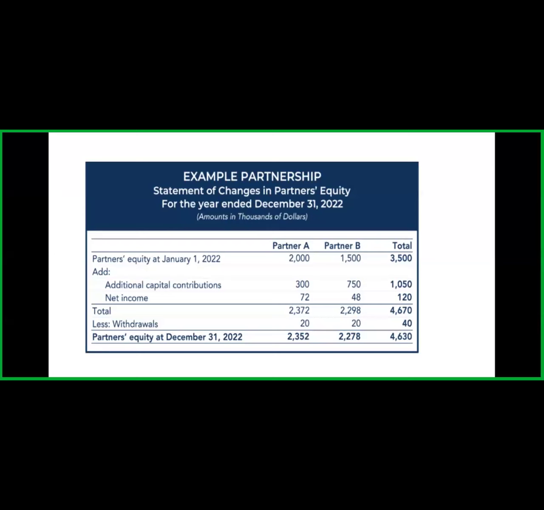The net income is already shown: for partner A it is 72 and partner B 48, and they withdraw the same amount, that is $20. Okay, so their equity after one year is, we can say, partner A's equity increases by 352 and partner B's by 278.